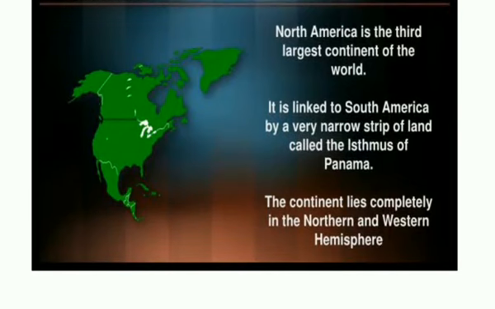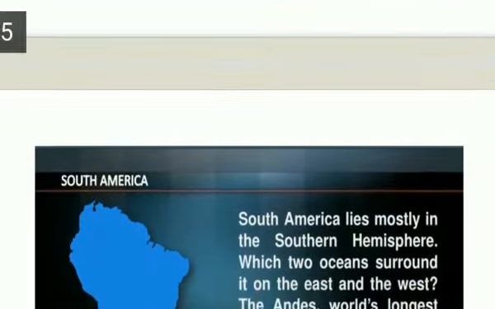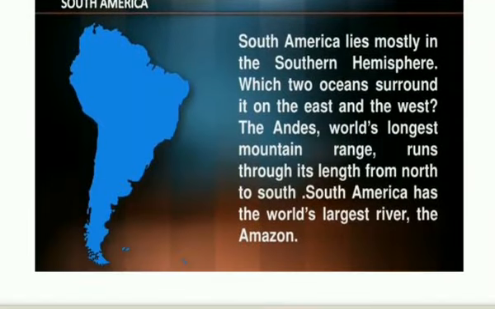Now we'll discuss North America. North America is the third largest continent after Asia and Africa. It is bordered by several oceans: the Arctic Ocean to the north, the Pacific Ocean to the south and west, and the Atlantic Ocean in the east. Now we'll discuss South America.